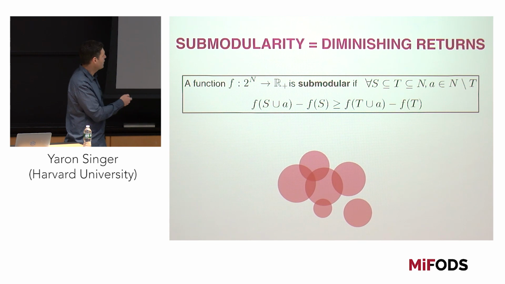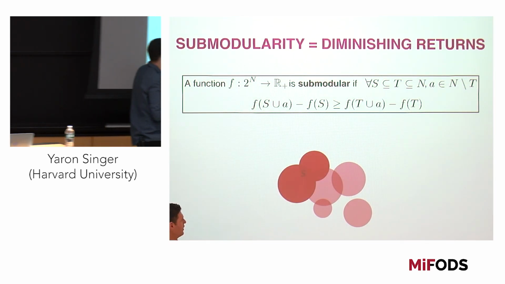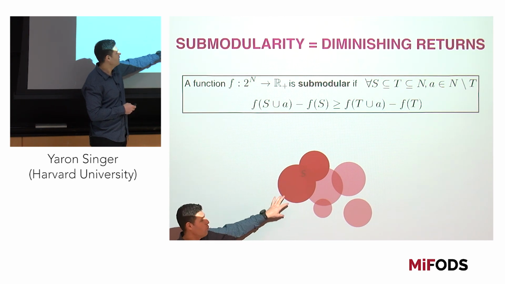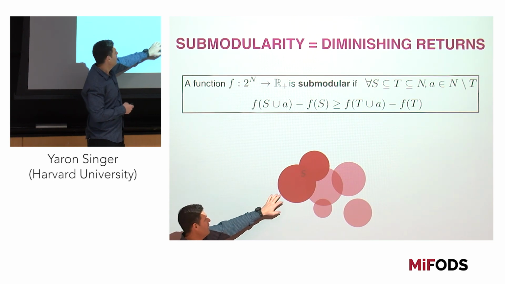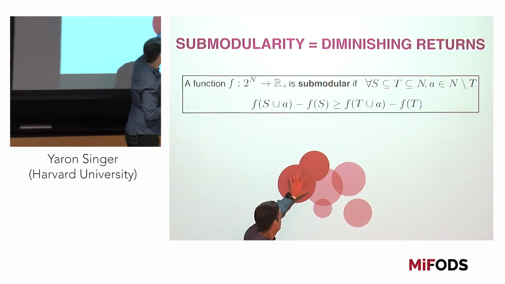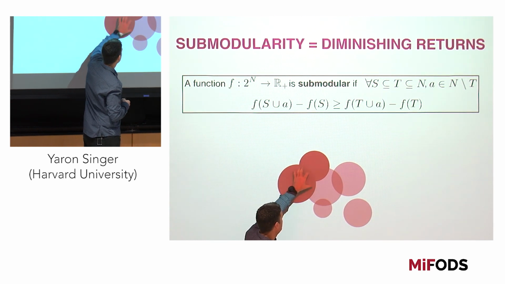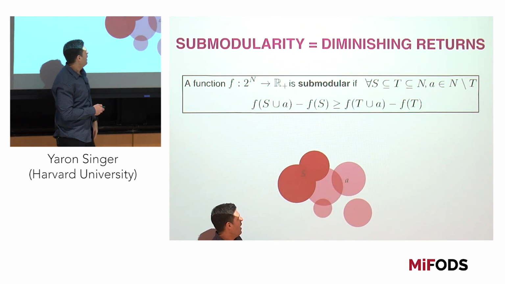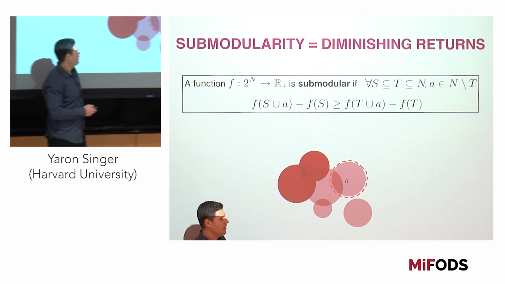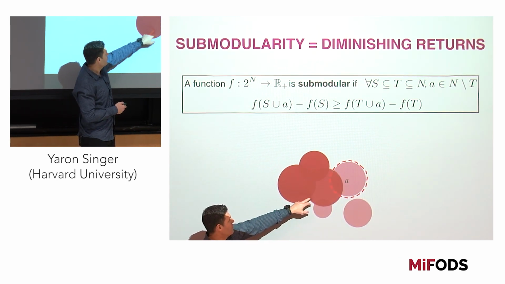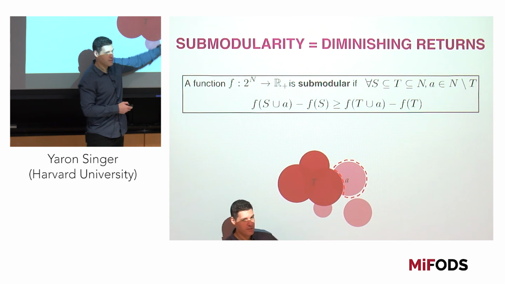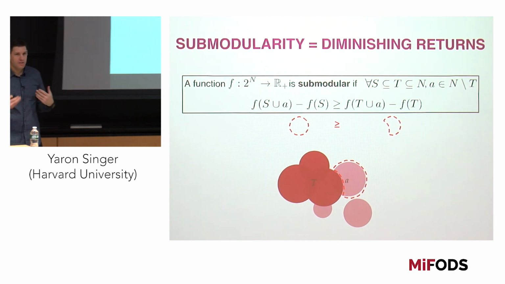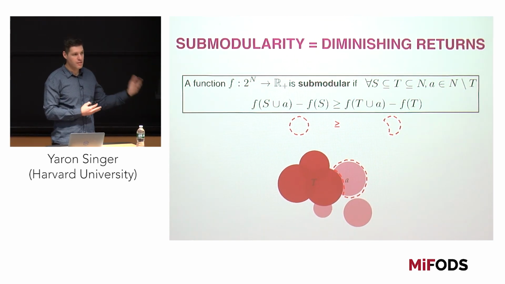Let me give a quick example with a cover function. Think of an objective function where our objective is to cover as much of the white space as possible. Whenever I have a set S of these two disks, and I add this disk A, I have a marginal contribution of adding A to S. But when S grows to T, the marginal contribution of A decreases. That's a submodular function. Any objective function that has this property is a submodular function.